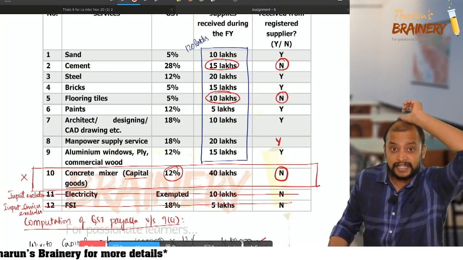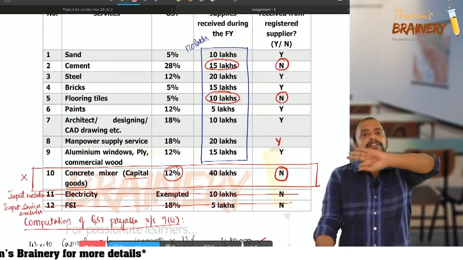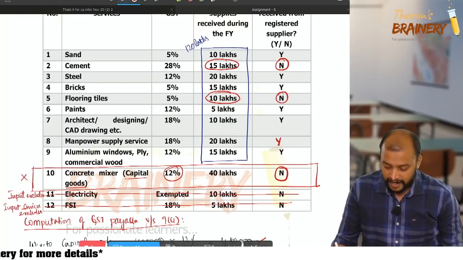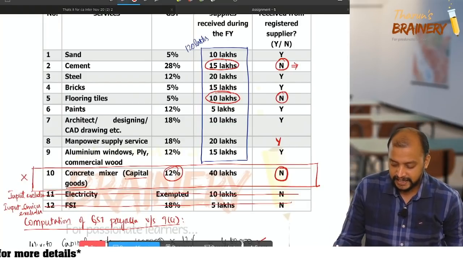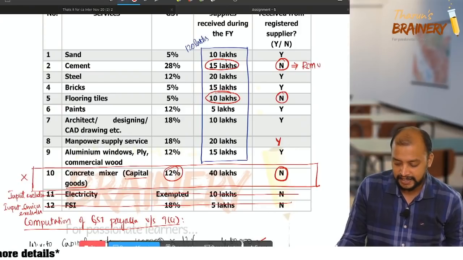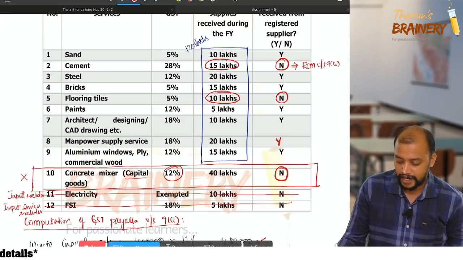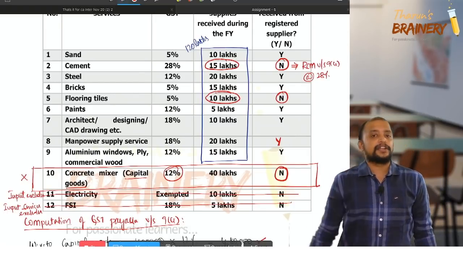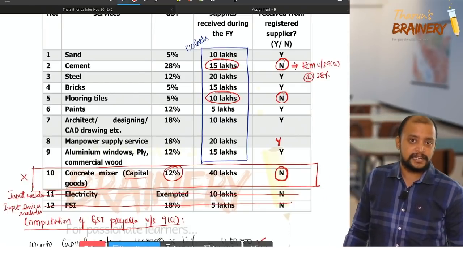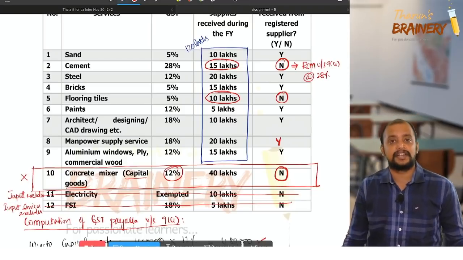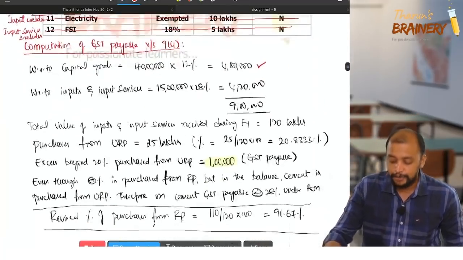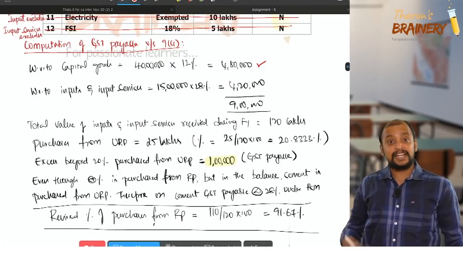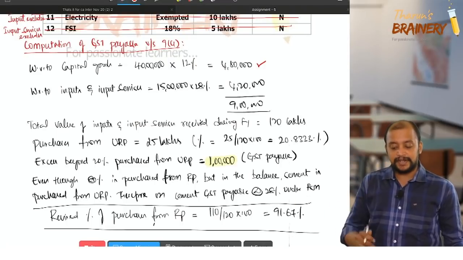In that, cement is there. Always on cement you pay GST under RCM under section 9 subsection 4 at the rate of 28%. So with respect to inputs and input services, you pay 15 lakhs into 28%.